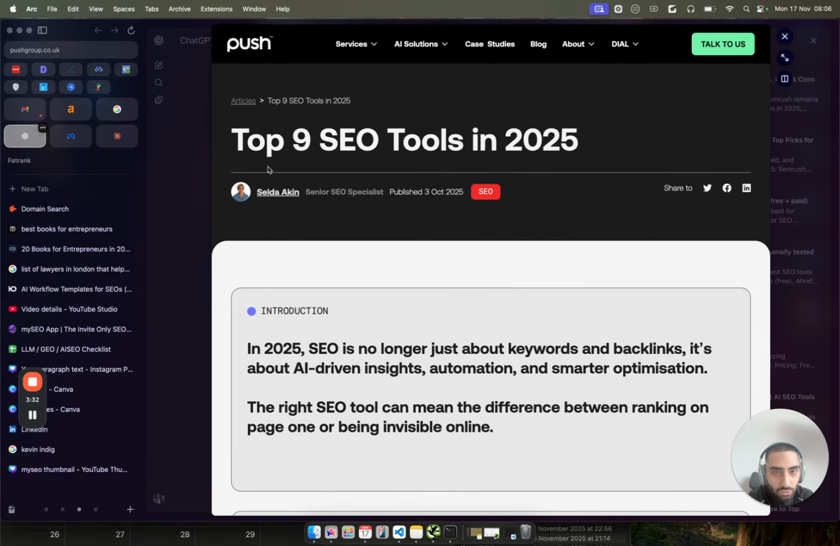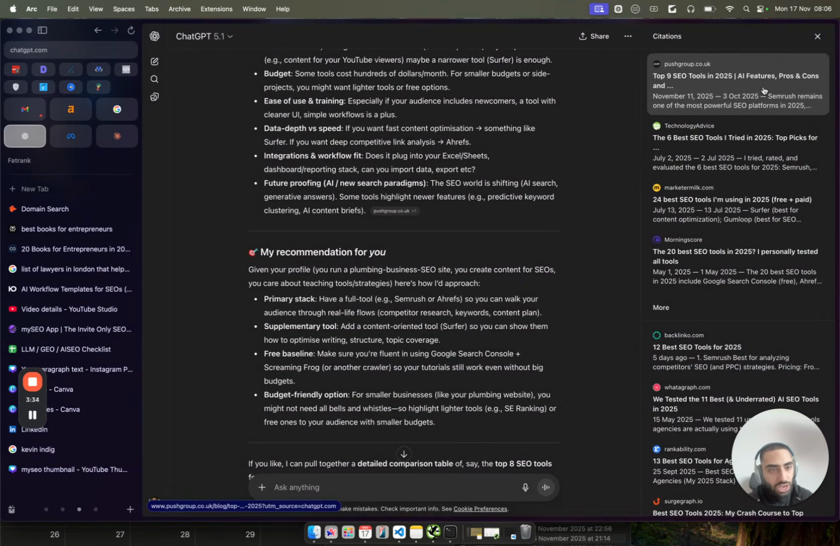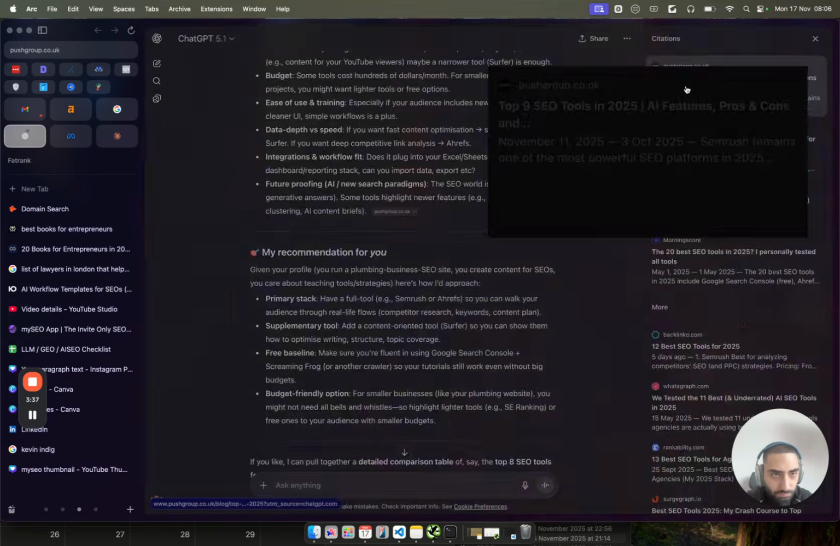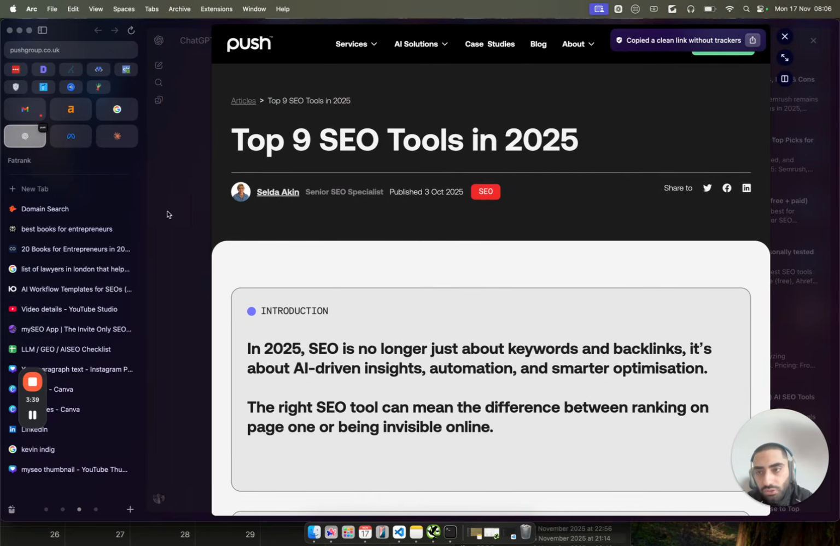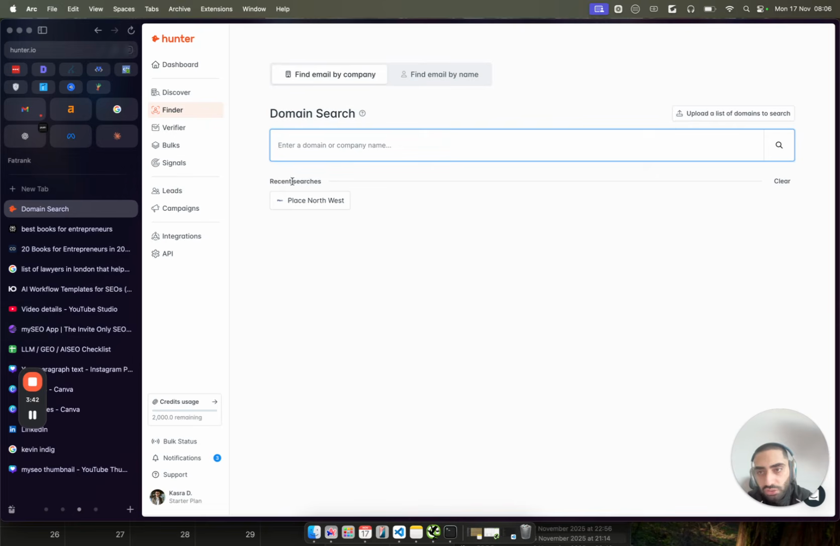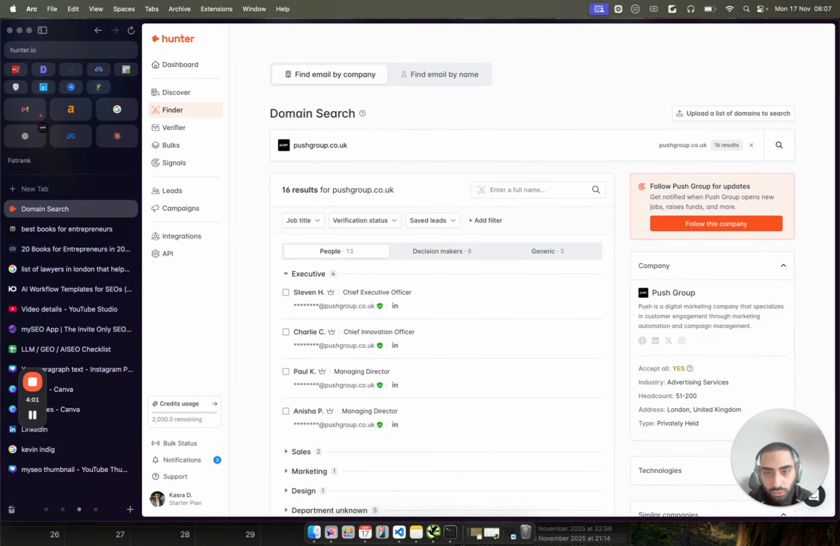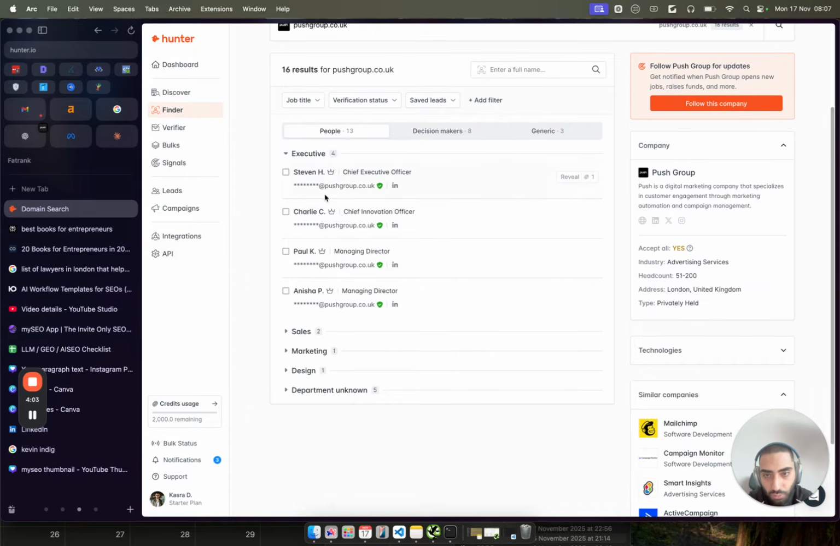So all I would be doing here, it doesn't matter if it's in Claude, ChatGPT, Gemini, I would literally just copy these URLs and I would use a tool like hunter.io. If you've never used hunter.io, it is completely free to use. I believe you get 50 credits per month. But what it actually allows you to do is paste in any domain and get the emails of that person that owns that website. So as you can see here, if I just paste in that website, pushgroup.co.uk, we've got all of their emails.